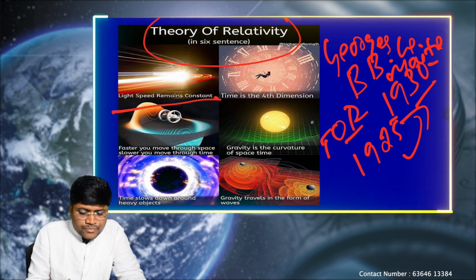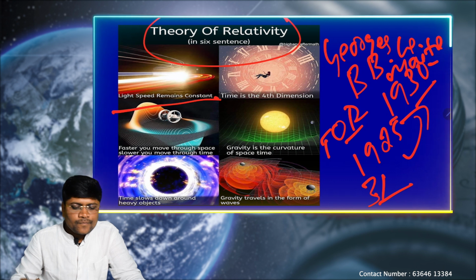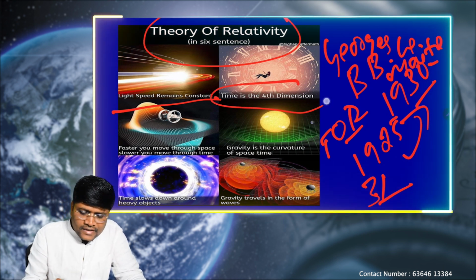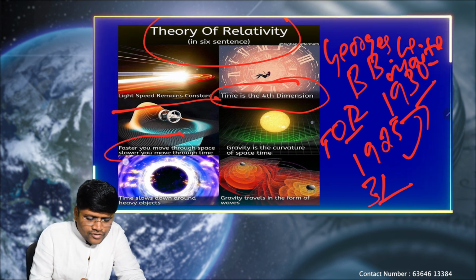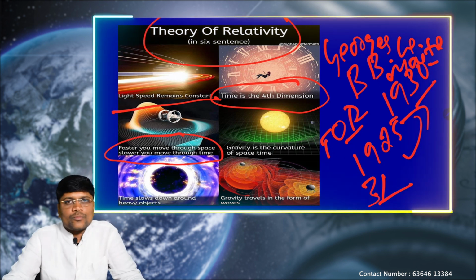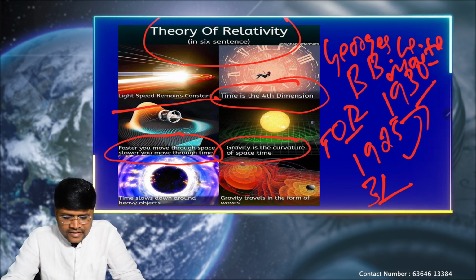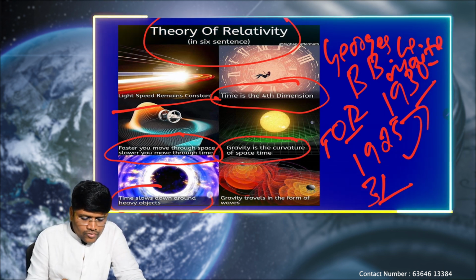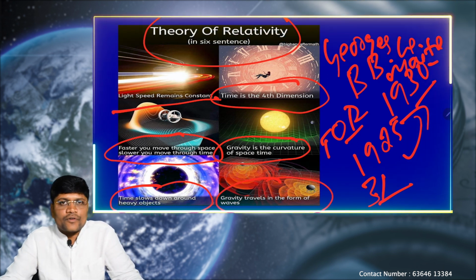We know that light speed remains constant. So light travels at a speed of 3 lakh km per second, that is constant. Again, it says time is the 4th dimension. Next, the faster you move through space, the slower you move through time. Next, gravity is the curvature of space-time. Next, time slows down around heavier objects. And finally, gravity travels in the form of waves.